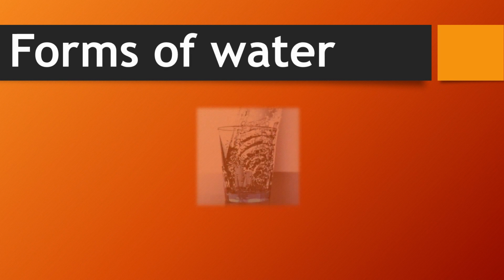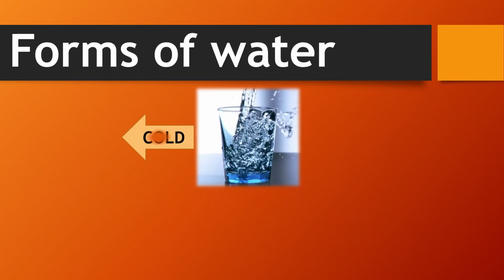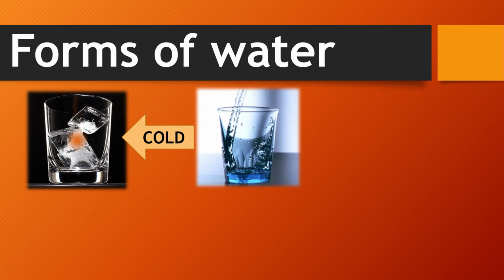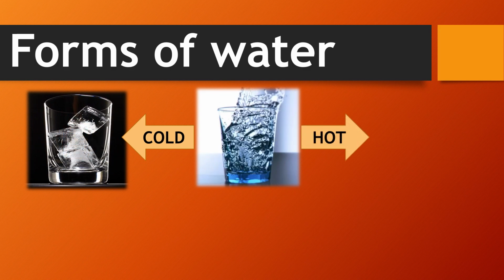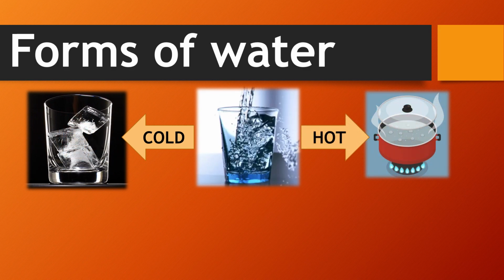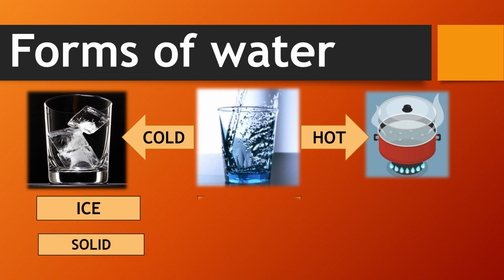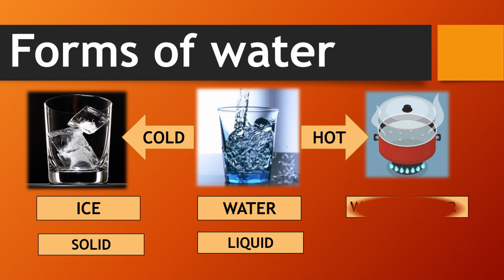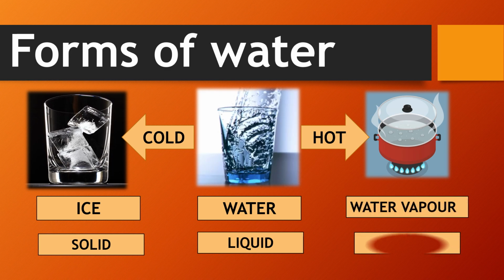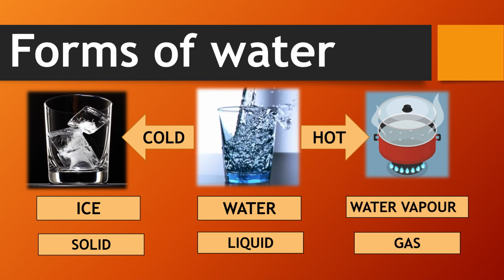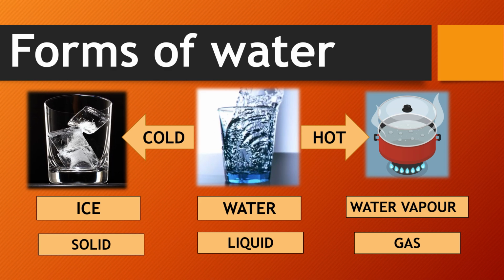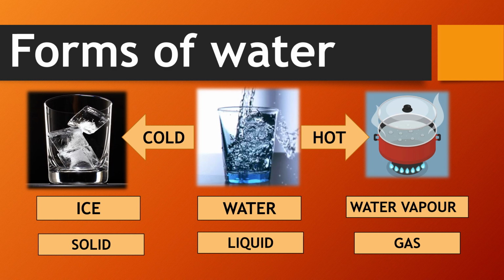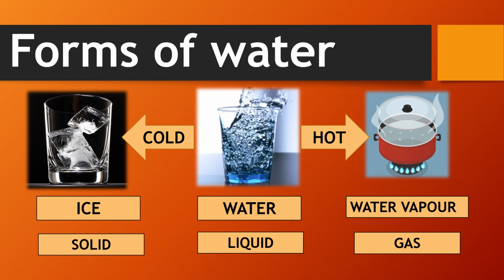So, there are three forms of water. When we freeze the water, it changes into ice and it is called the solid form of water. When we boil the water, it changes into water vapor. It is the gaseous form of water. And water is the liquid form of water. We can drink it also.